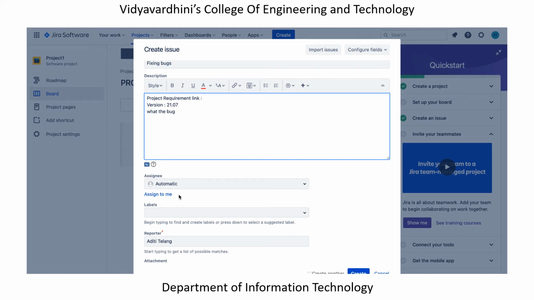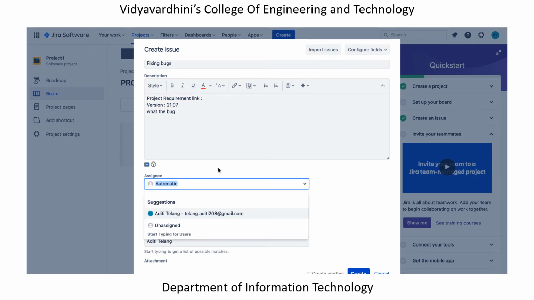Now assignee. Now this particular task is an individual task. I want to basically track how I am progressing on this task. So assignee would be me over here. You can also assign this to some of your teammates.